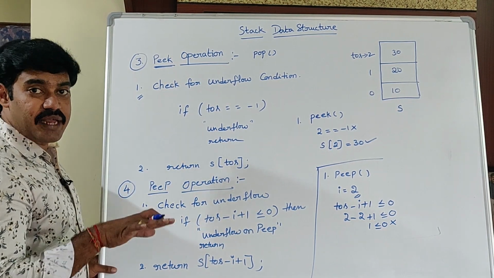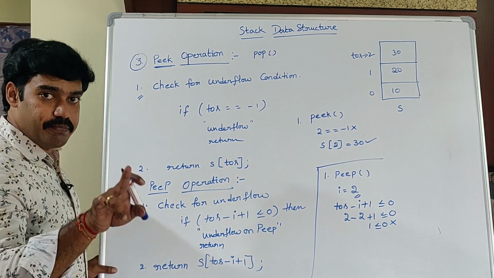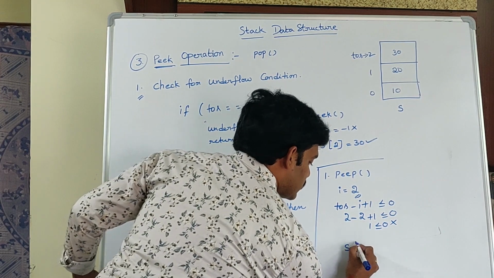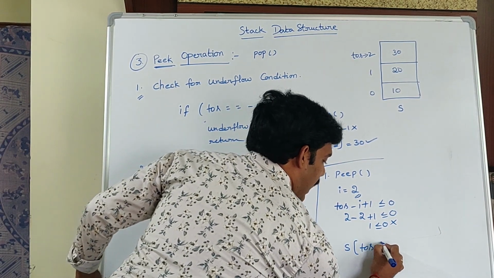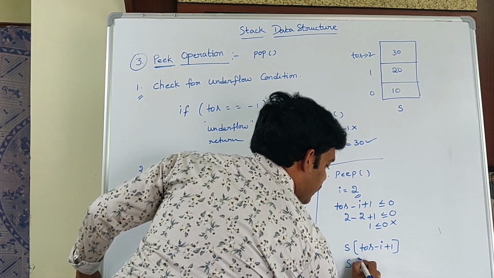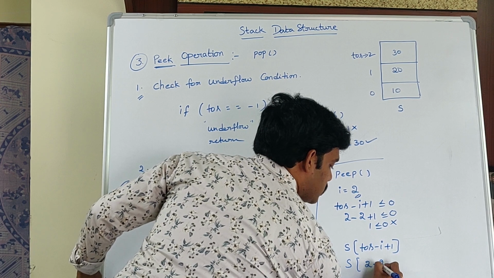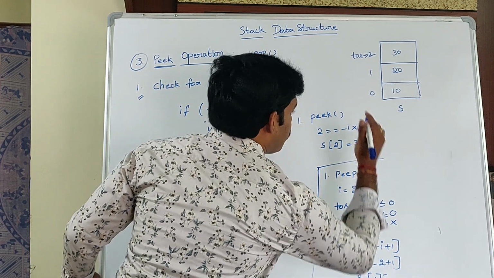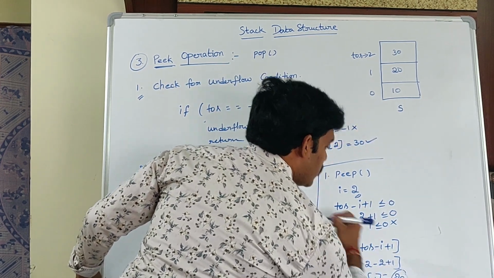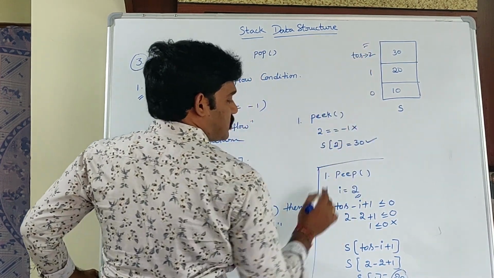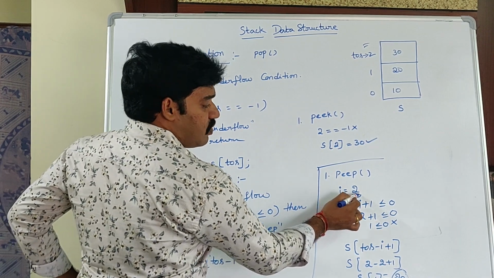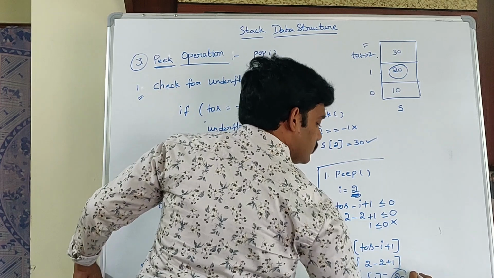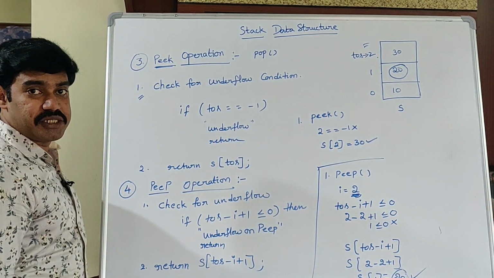That means stack is not empty on peep. Return S of TOS minus I plus 1. So that is S of 2 minus 2 plus 1. That is S of 1. What is S of 1? 20. So from the top element, what is the second element? 1, 2, 20. So that is nothing but peep operation.